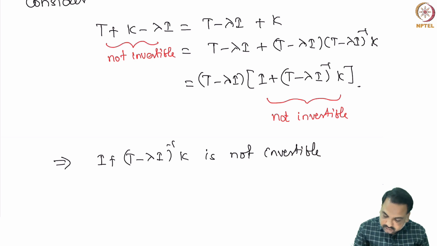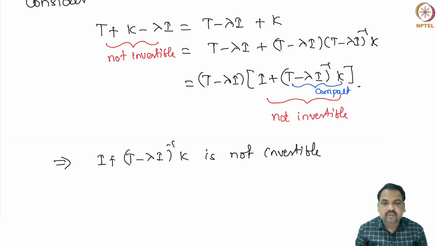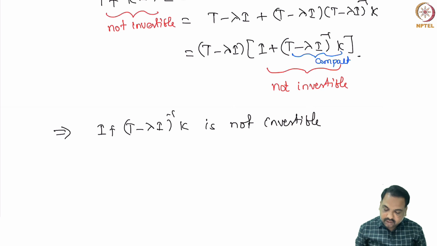And we also know that this whole operator is compact, because it is a multiplication of a bounded operator with a compact operator. So, that product is compact. Now, this operator is of the form I plus K, I plus some compact operator.